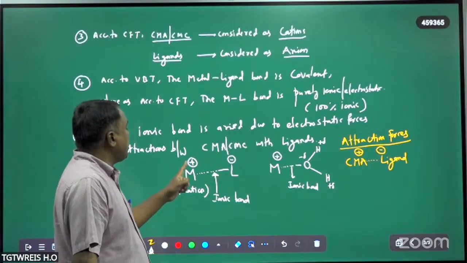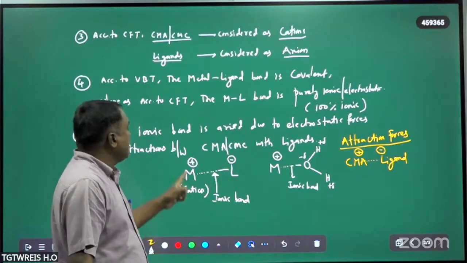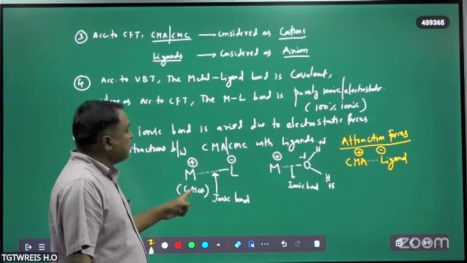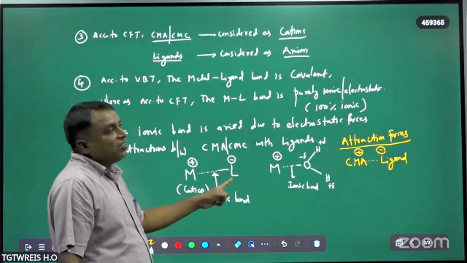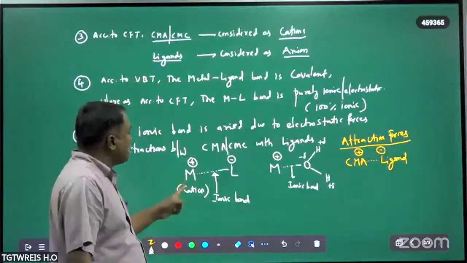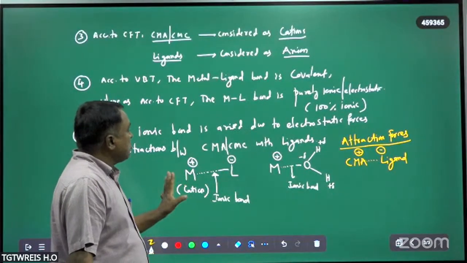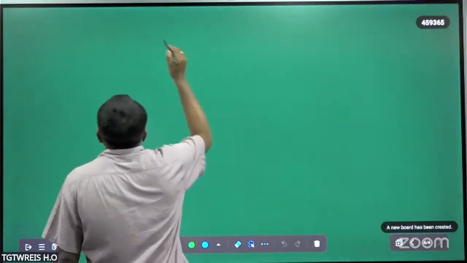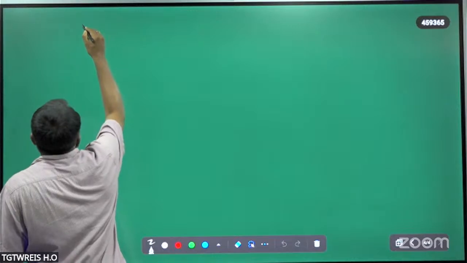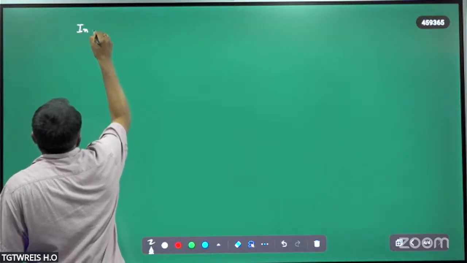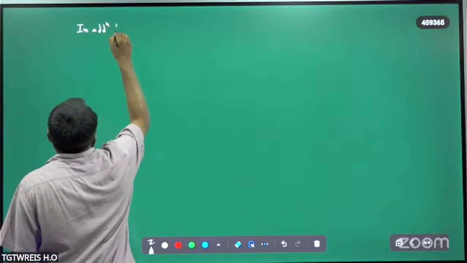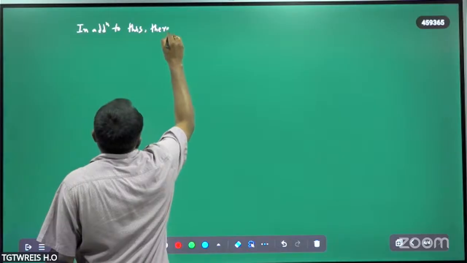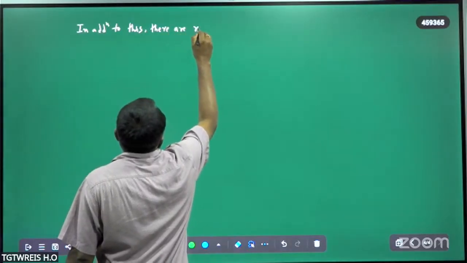In this, central metal atom is the cation, ligand is the anion. So ionic bond is developed between the positive charge of the metal and the negative charge of the ligand. Okay, so this is the ionic bond. Next is the second force. In addition to this attractive force, there are repulsive forces.